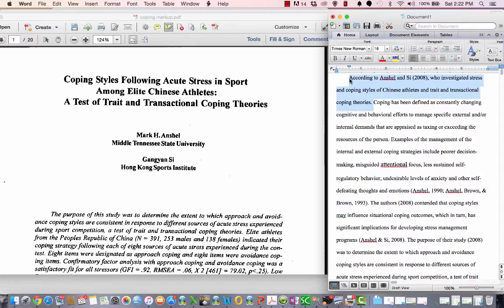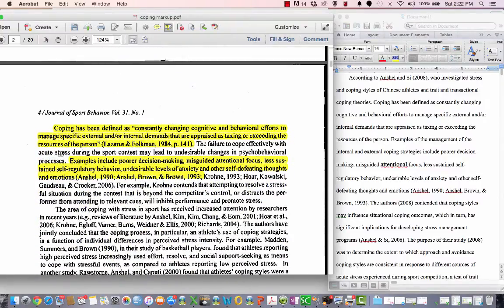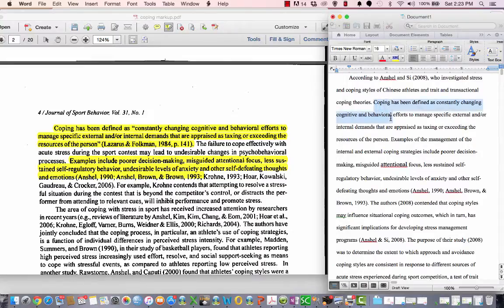It's very short, sweet, and it's got almost everything in the title, but it's leading in. It's giving me a little bit of a hook to keep reading. Okay? Then as you go down, I've highlighted some areas here, like coping. This is a definition of coping, which is extremely important. Here are some examples, and you can see from this point on that there are examples in that, and then there's authors.